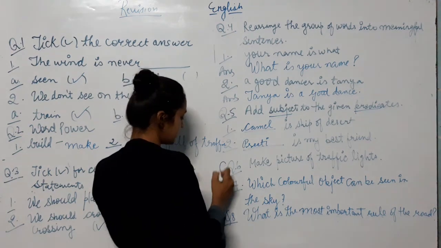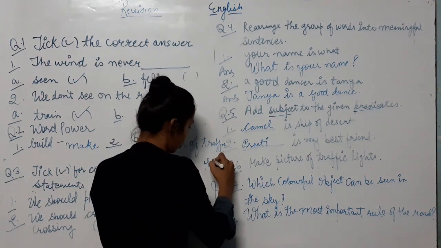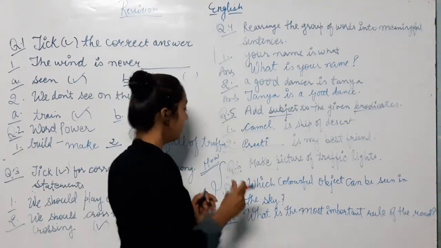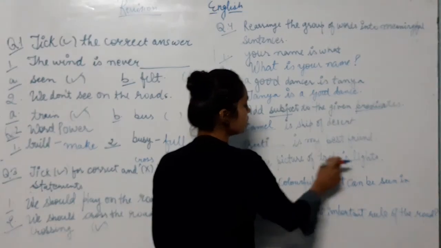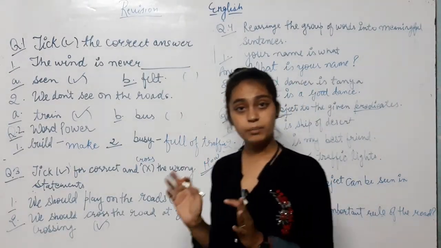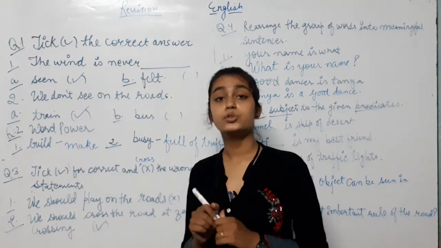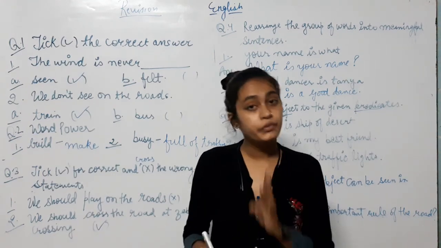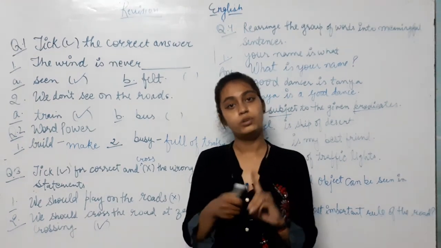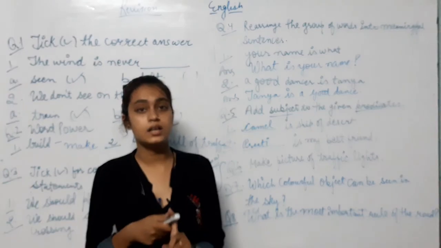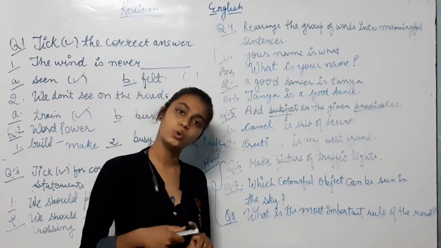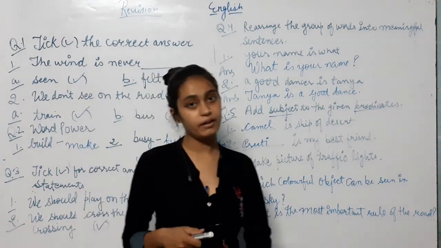Now question number 6 to 8, this is your homework. It is to be done by yourself in your English copy. Question number 6, make a picture of traffic lights. You should color it, make it properly and beautifully. There are 3 traffic lights: red, yellow, green. Red tells us to stop, yellow tells us to wait, and green tells us to go. So make the picture of traffic lights.